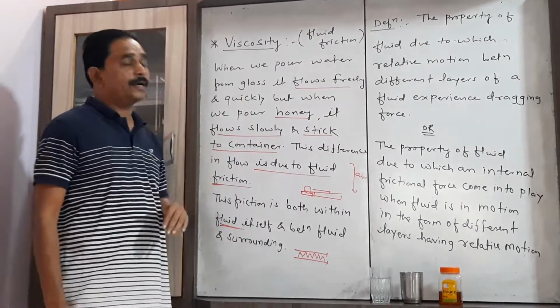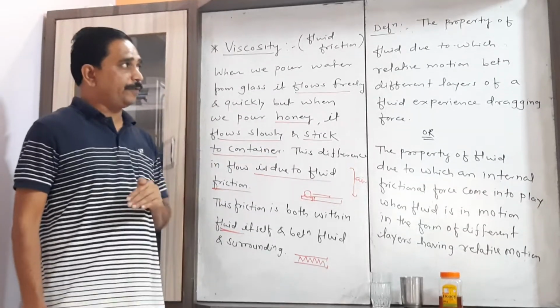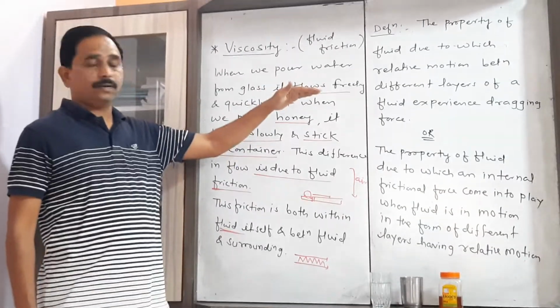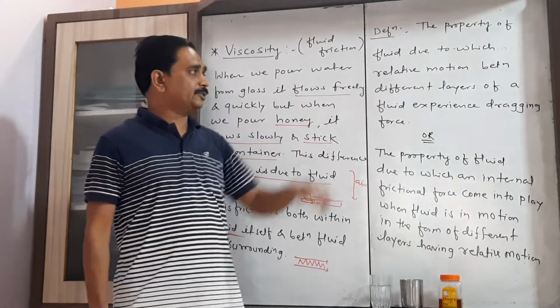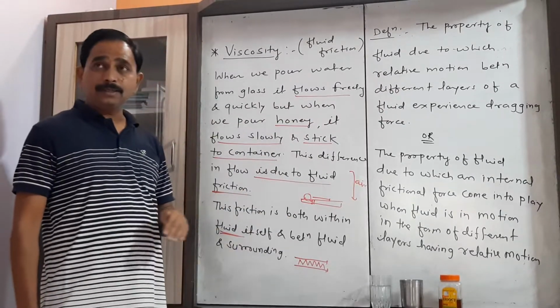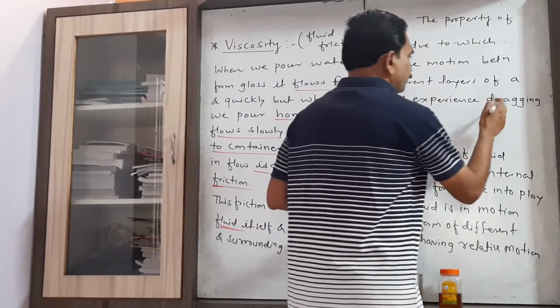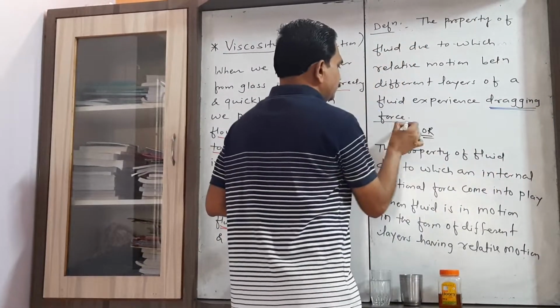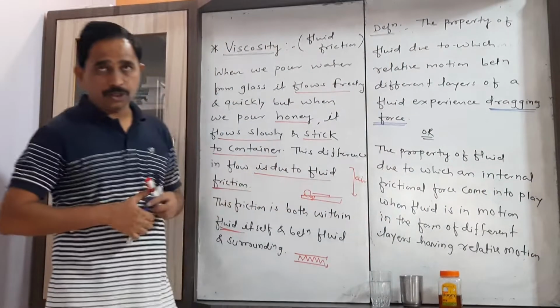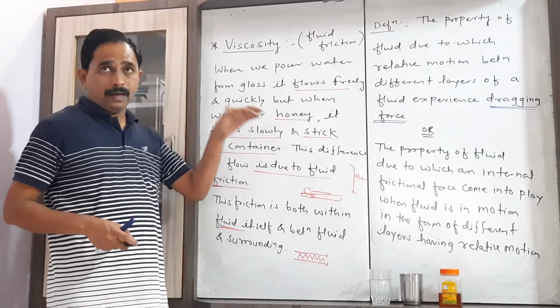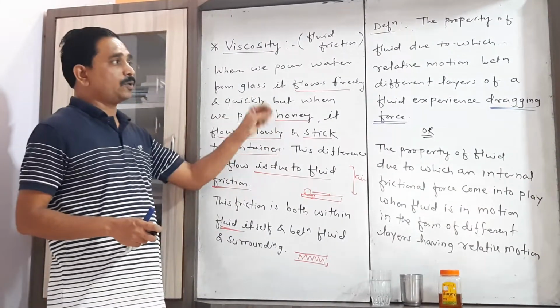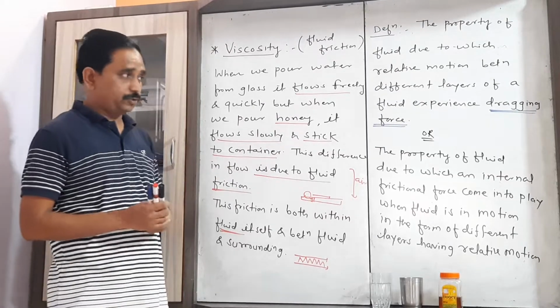Now if we define viscosity, we can define it in two ways. That is, the property of fluid due to which a relative motion between different layers of a fluid experiences a dragging force. This is a type of force which opposes the motion of the layers, that is called the dragging force.